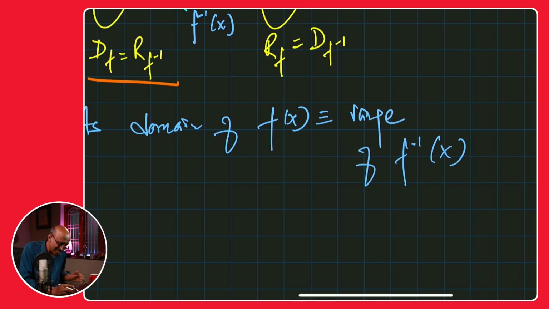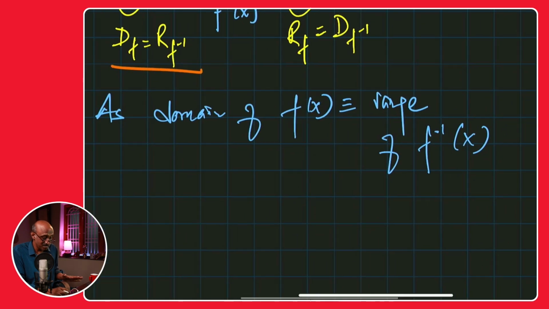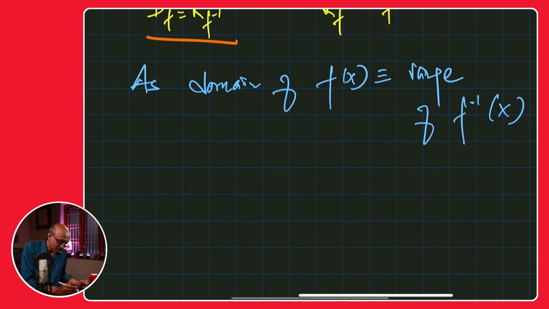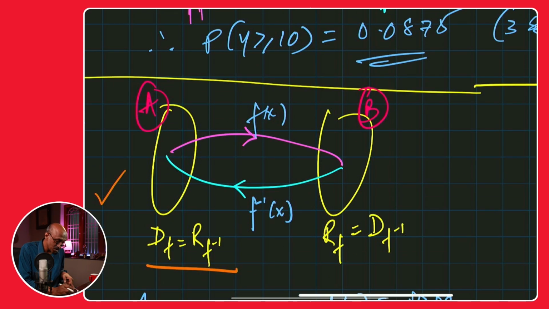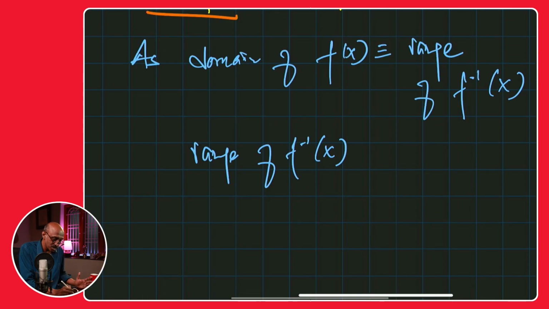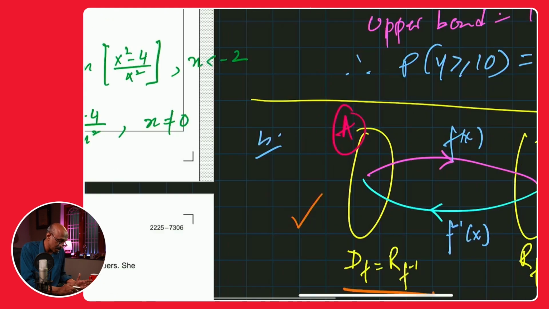I would suggest at least this statement would be enough as a justification, because it's out of 2 points. If it is just 1 point, then you can write down range of f inverse. You don't have to do that Venn diagram, but at least that one statement to justify that would be good enough. So you can write the range of f inverse, is what they've asked, right?